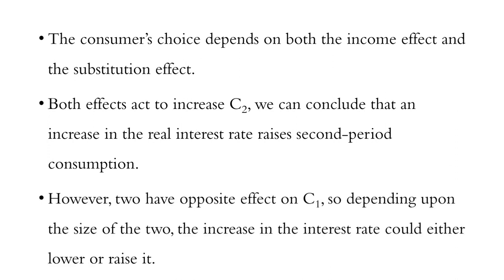An increase in income increases C1, that is consumption in first period, whereas an increase in interest rate decreases it. So, depending upon the size of the two, the increase in interest rate could either lower first period consumption or raise it.